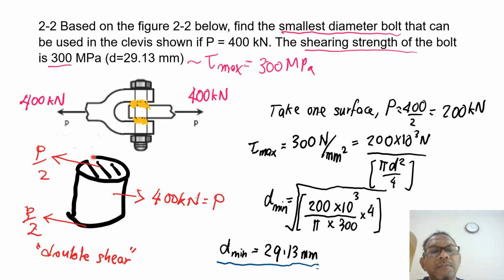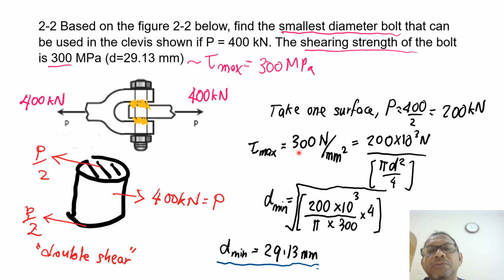So we have a double lap joint here, double shear joint. So I draw the free body diagram, 400 kilonewton, which equals P, and this is the resistant force at the bottom and top surface. So that has got to be P over 2, right? So that is the formula for double shear. If it's a single shear, it will be just P. So we take one surface, and then P equals 400 divided by 2 for this surface. So it is 200 kilonewton.